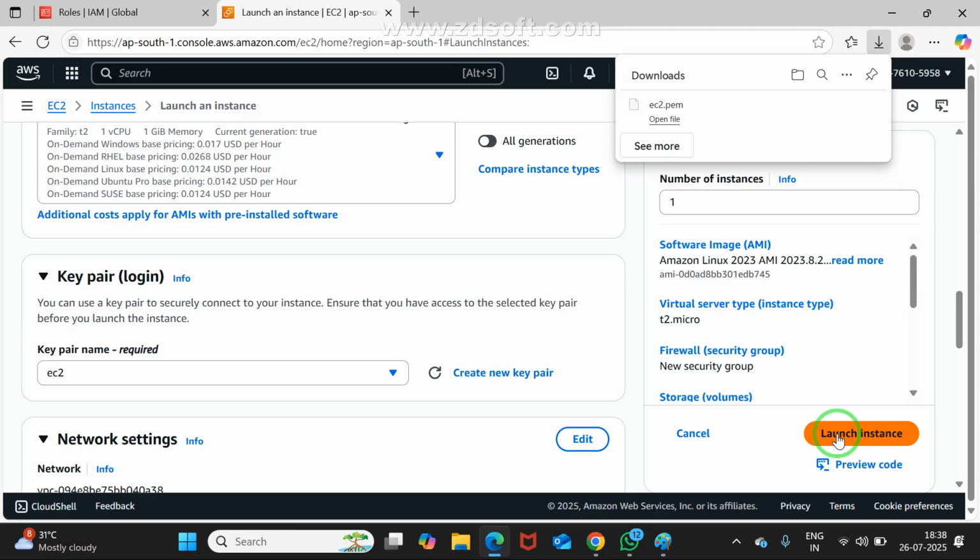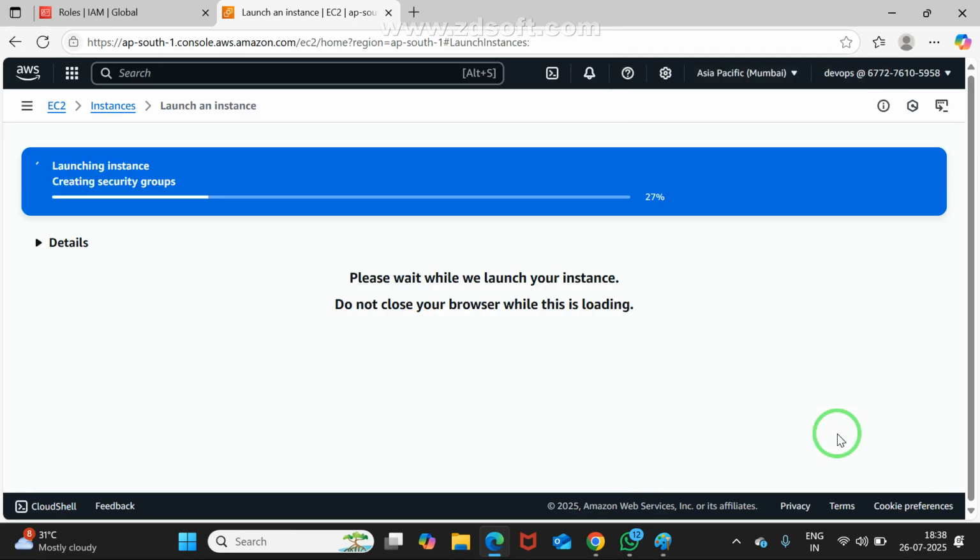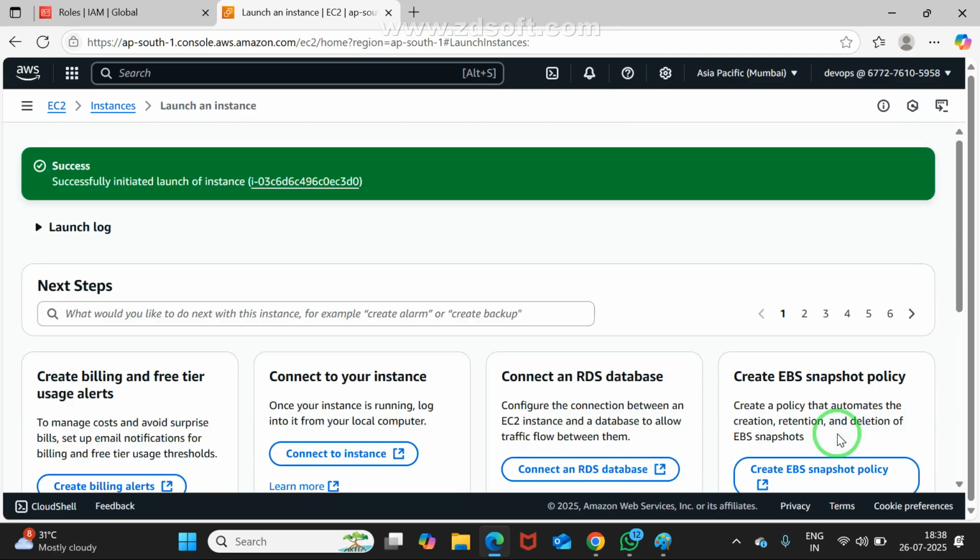I'm not touching anything. See, the instance will be created. Is it created or not? Yes. At the time of creating, I created one key. Whenever you create a key, automatically it is downloaded into your downloads folder.